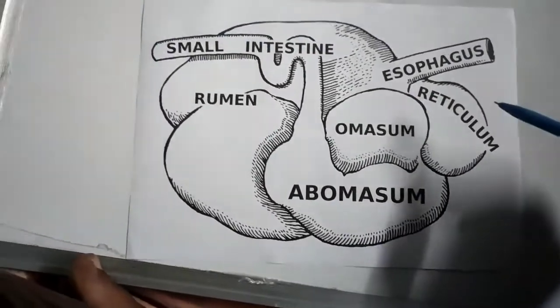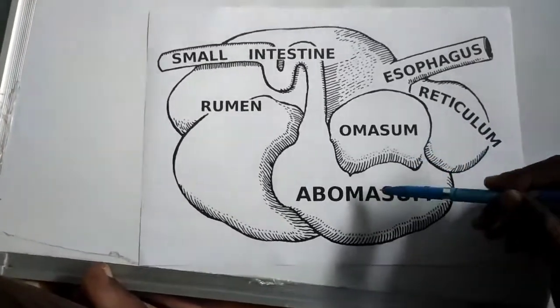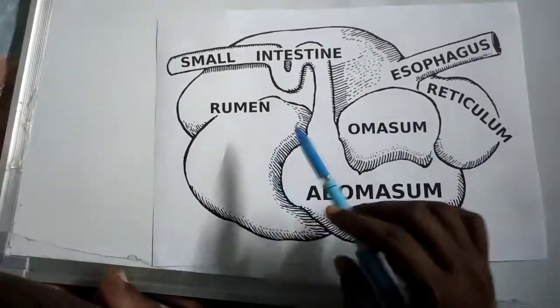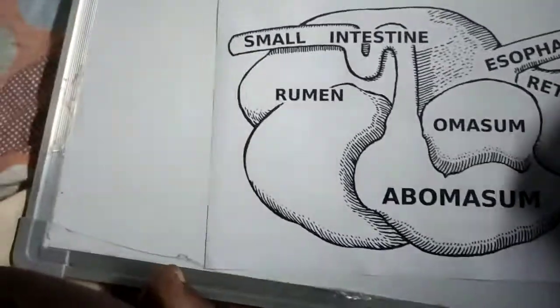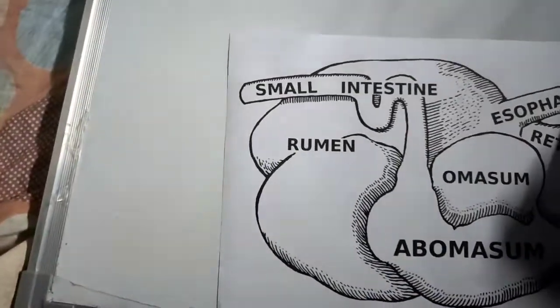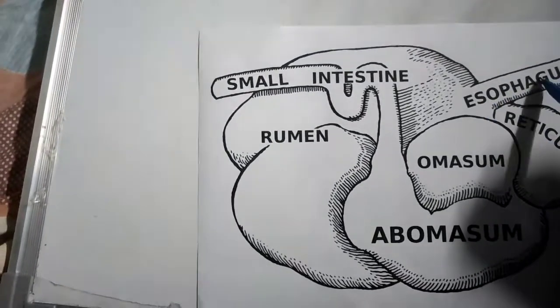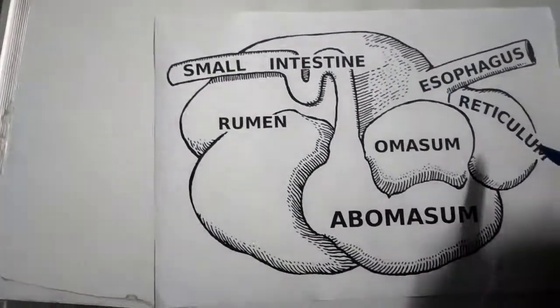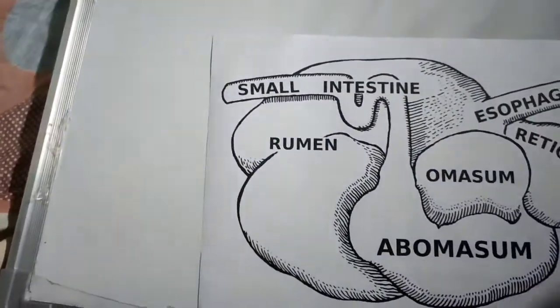It is divided into four parts: reticulum, omasum, abomasum and rumen. Now see, the part which is connected to the esophagus, the food will first enter into the reticulum.